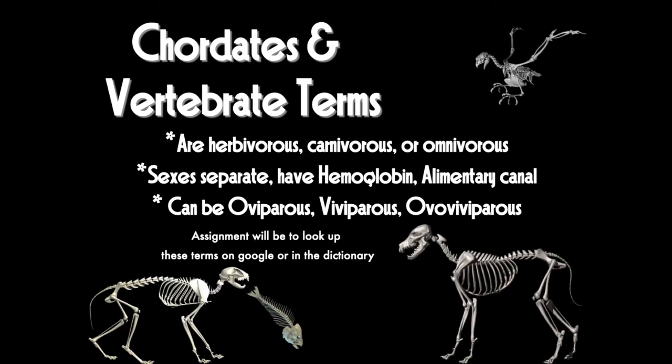Now, chordates and vertebrates have separate sexes, and this means one animal is going to be a male and the other animal is going to be a female.